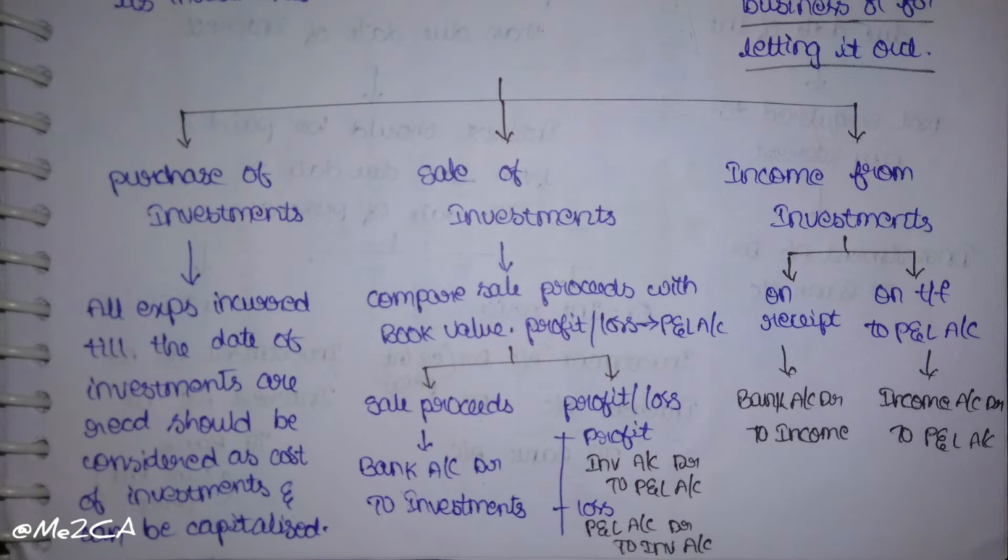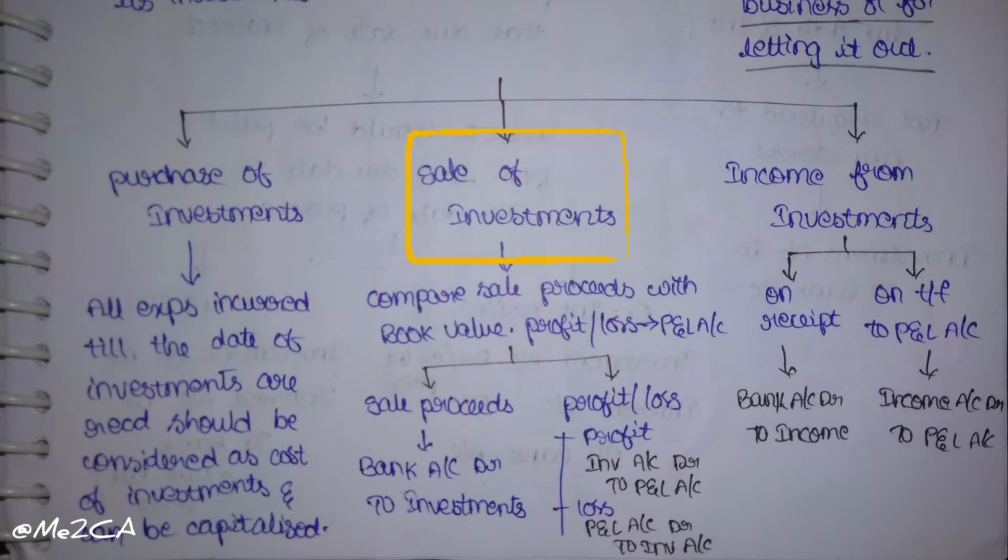Accounting treatment of investments. First one, purchase of investments. If we purchase an investment, all expenses incurred till the date the investment is received should be considered as cost of investments and can be capitalized. Whatever other expenses we incur till that date should be considered as capital expenditure and added to the cost of investments.